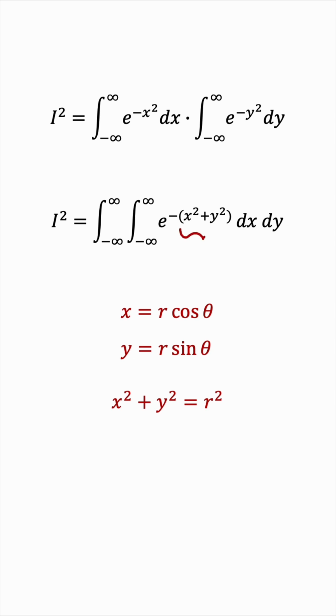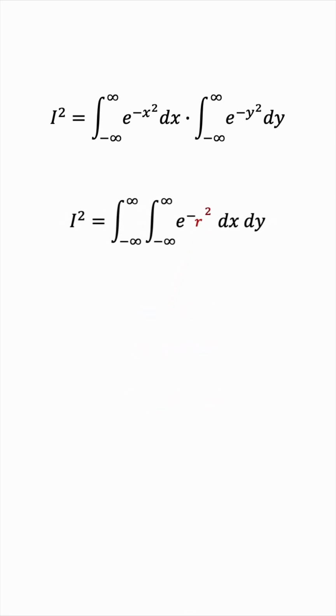So replacing x squared plus y squared with r squared, we get this integral. Now we still have a lot to worry about. First of all, how do we replace dx dy? We know that the differential terms in polar become r dr d theta. So let's substitute that. And finally, we have to change the bounds of integration.